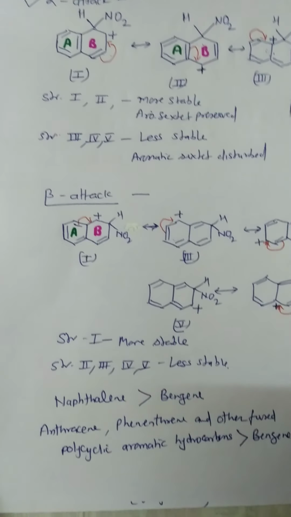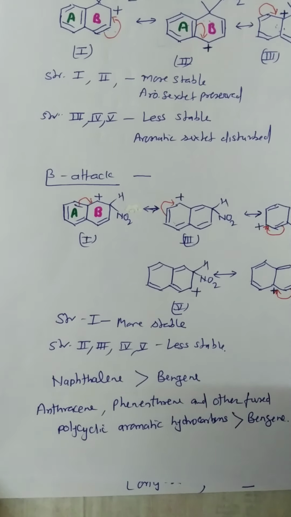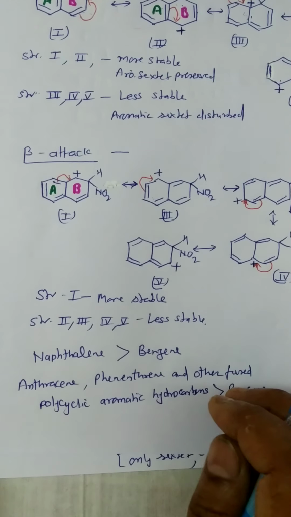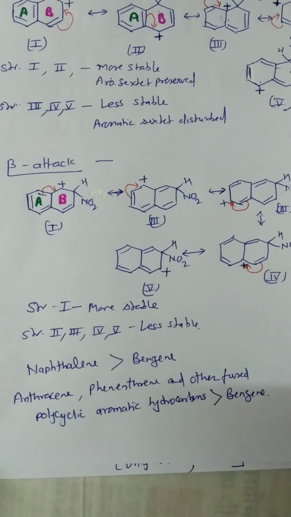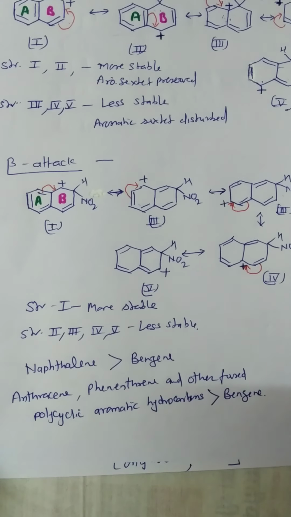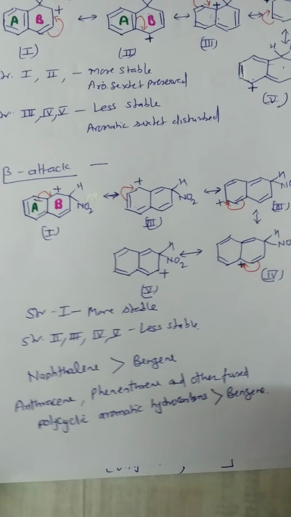The rate of reaction in case of naphthalene is more than benzene, or we can say the reactivity is greater than benzene and the other fused ring systems such as anthracene and phenanthrene. Also, the rate of reaction is greater than benzene.